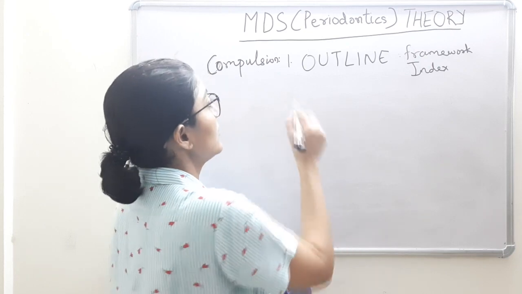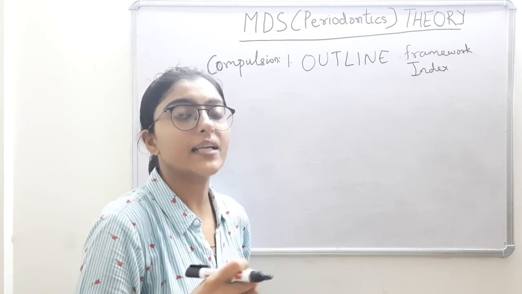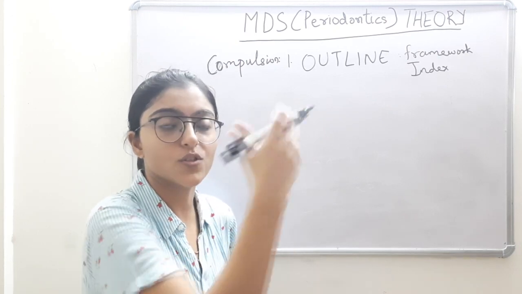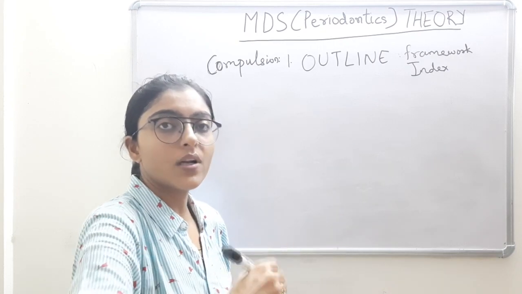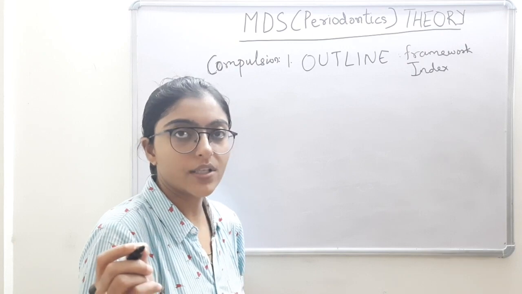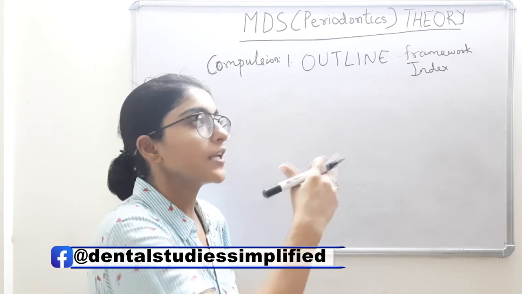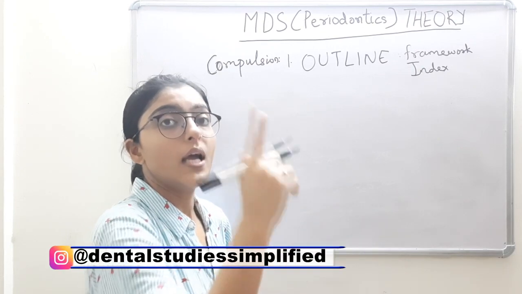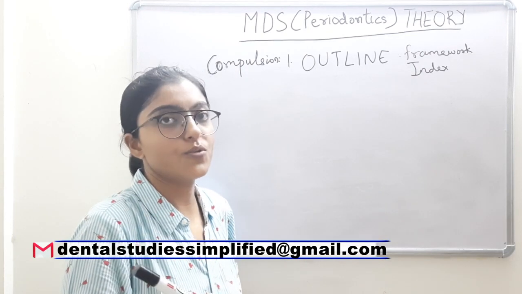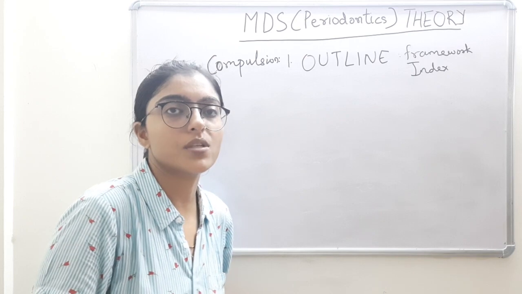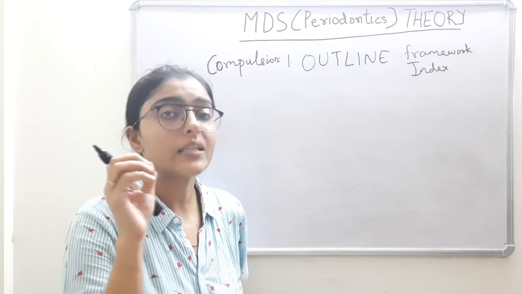Once the outline is clear, you also get an idea of how to write and what to write about this question, because you have made a framework. Then you will go back to your index. You will write the introduction, then the historical background, then the next topic, and so on, and then you will end your index with summary and conclusion, and the last one, which is the most important part and carries a lot of marks.